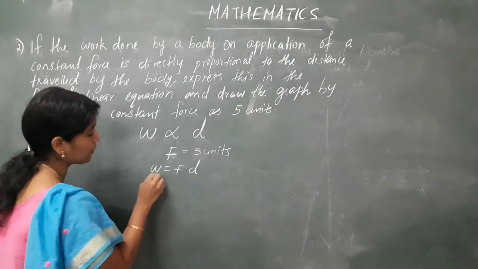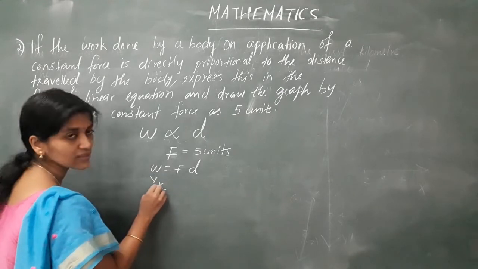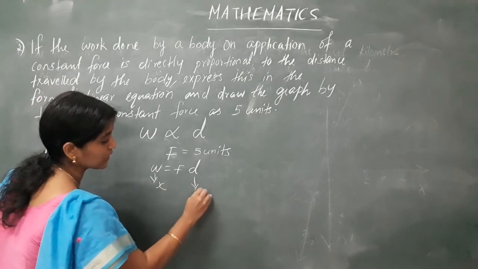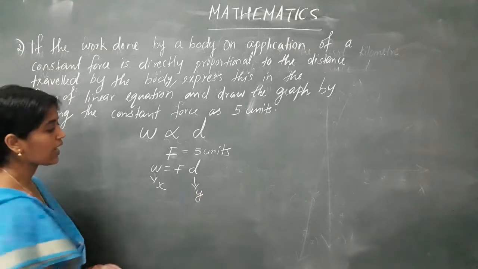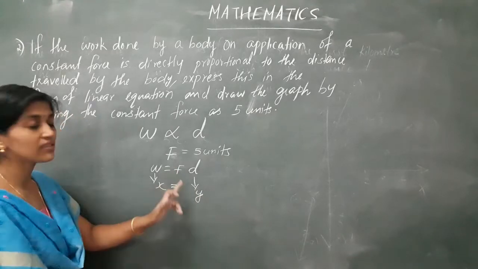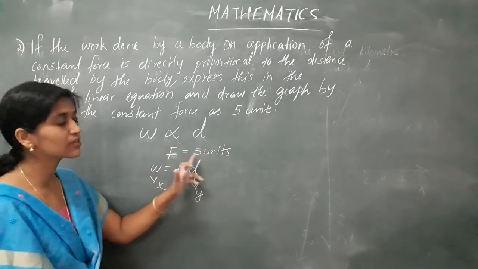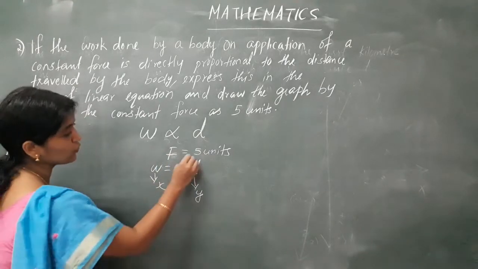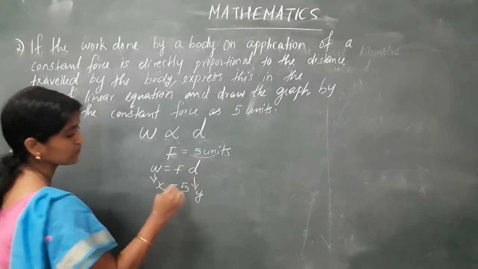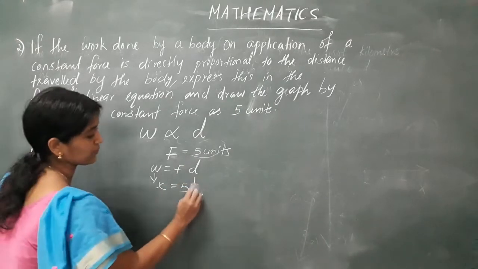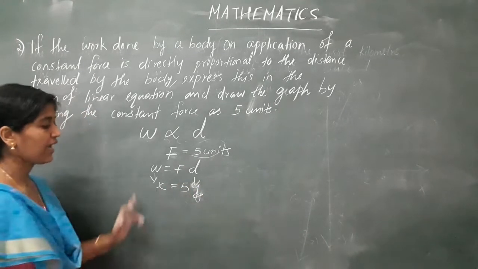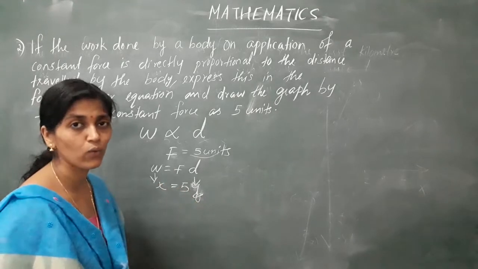And here, W I am going to take it as X. And D I am going to take it as Y. So I can write as X is equal to force. We are asked to find when force is 5 units. So force I am going to take it as 5. So I get the equation. What I get here? X is equal to 5y.